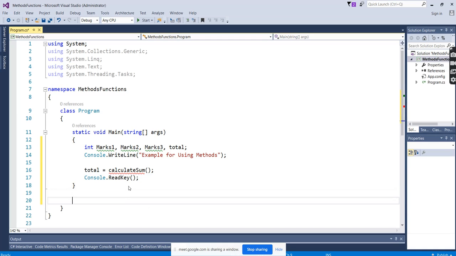And here I will write public. What is the syntax? Access modifier, then return type, then method name and parameters.